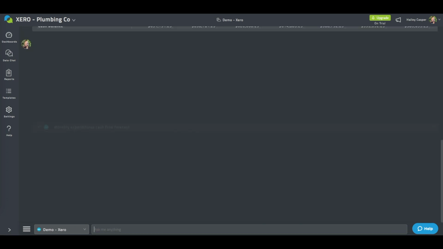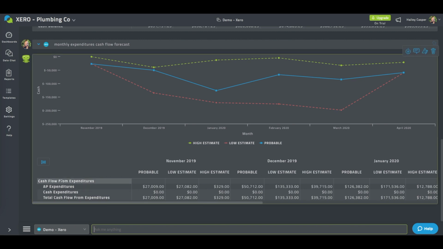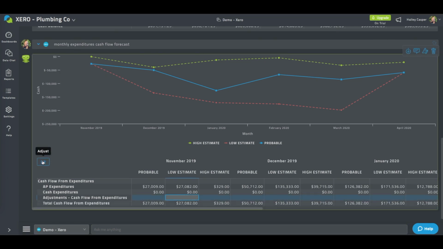You can also enter in manual adjustments to account for events that Chata's forecasting system may not be aware of, such as an anticipated incoming grant or a major investment. We call these non-predictable events because these events are things that you or your client have knowledge of, but the machine cannot predict because this information doesn't exist in any of the data it currently has access to.